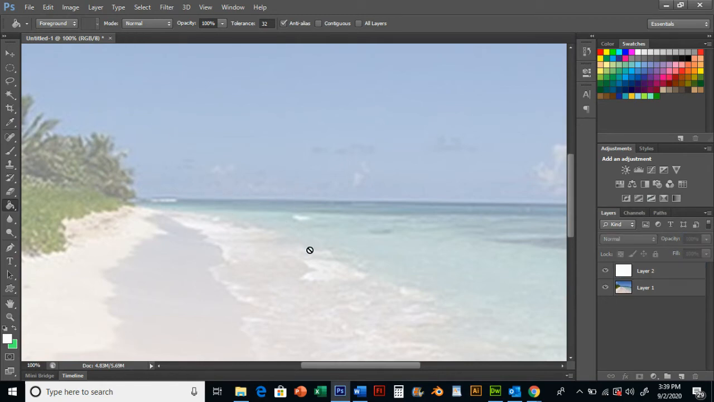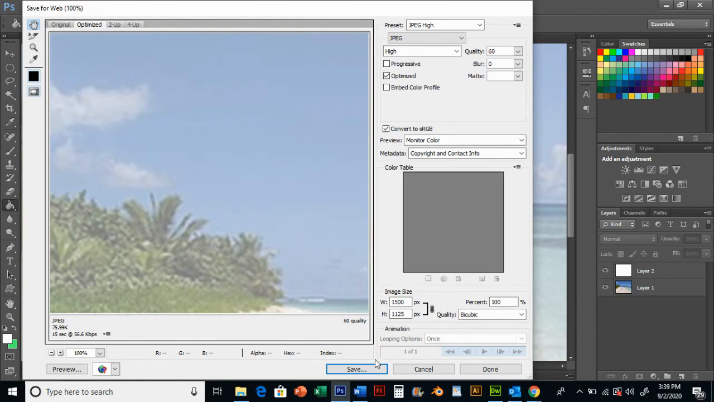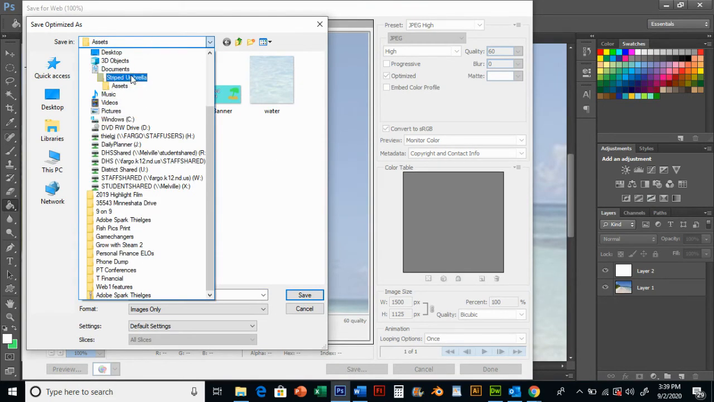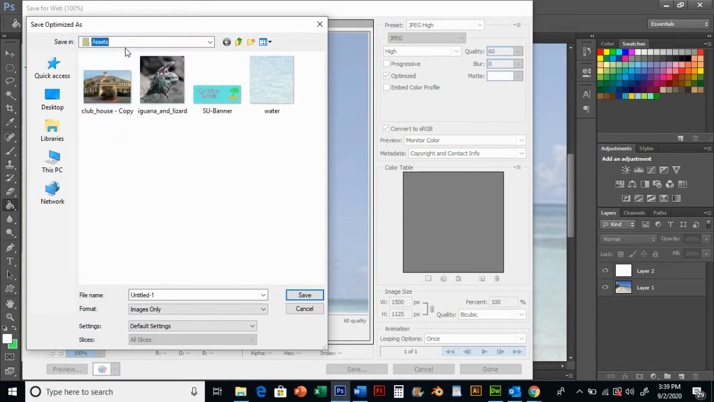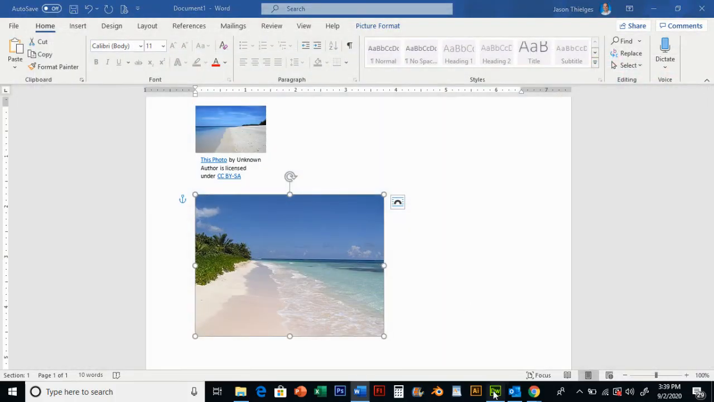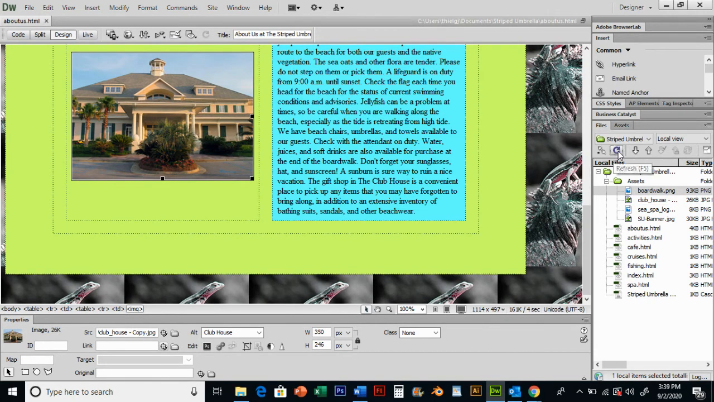And now I'm ready to take this and export it and put it in my assets folder. So I'm going to go File, Save for Web. I'm going to save this into my assets folder. So make sure I'm in my striped umbrella assets folder, which I can see that I am. And I'm just going to name this Beach Back. And I'm going to press Save. Okay, so now I'm good. I got a copy in my assets folder, Beach Back. I'm going to close this, say no to save changes. Go back to Dreamweaver, hit my refresh button.